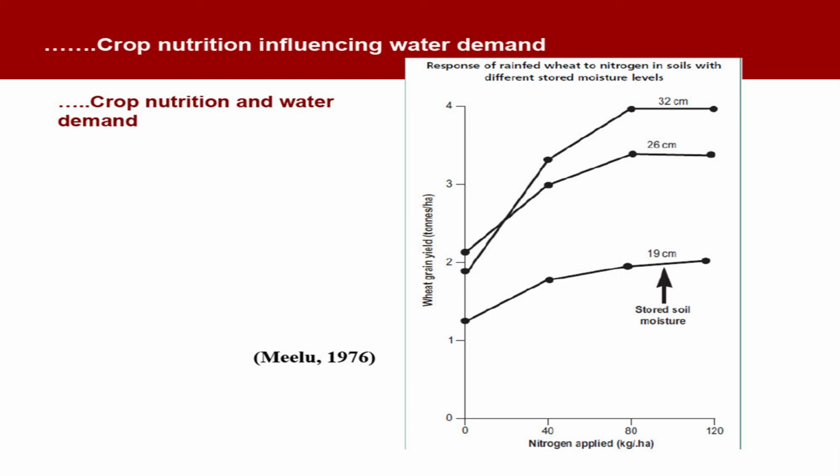The line which has the lowest place is having just 19 centimeter of stored water. If you make it 26, the height of the line increases, and at 32 centimeter stored water, you have the highest response of wheat in terms of wheat grain yield. Means more the water, more response to application of nitrogen.